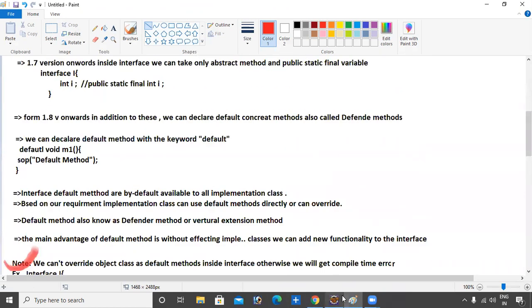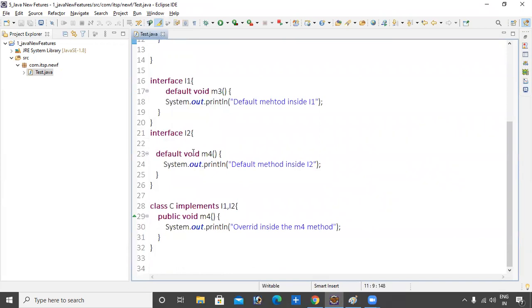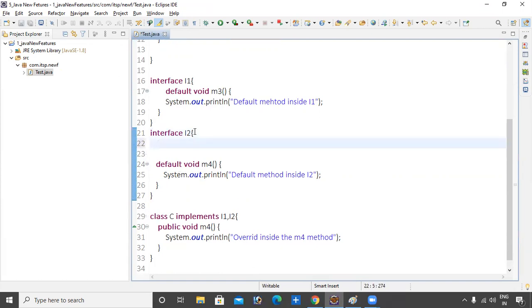Without affecting the implementation class, if you want to add some more functionality, like public void M6 method. If you declare M6, you should implement this method inside the subclass. This is the super interface. You should declare it in the subclasses, then it won't give an error.